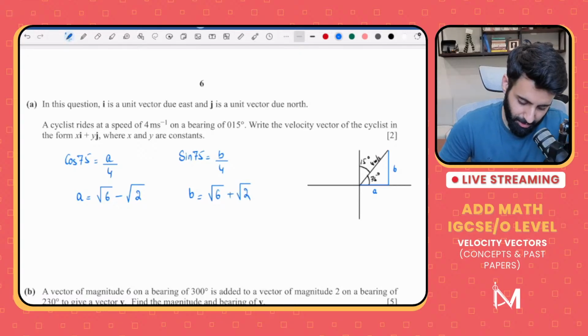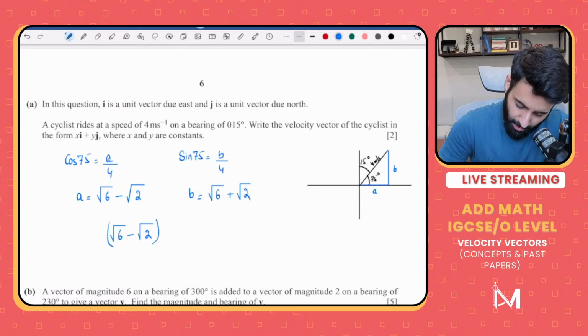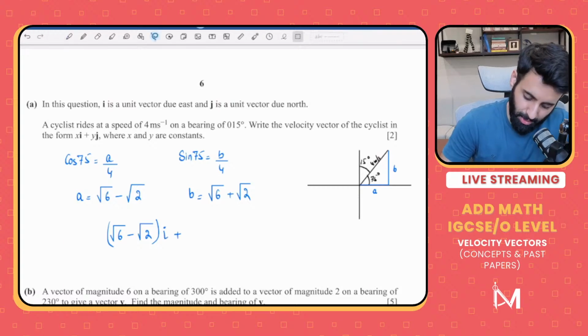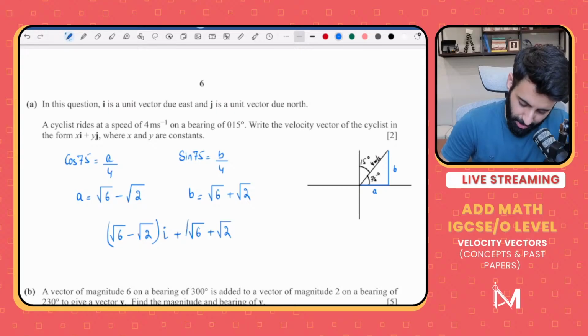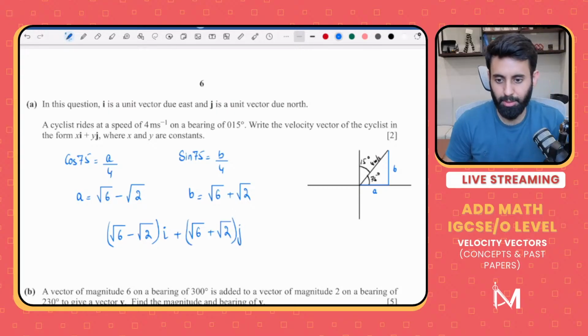So what's the velocity equal to? This is what the velocity looks like. It's root 6 minus root 2, that's the i component, plus, let's take advantage of technology a little, let's write this as it is, make a bracket and j. There you go. Yeah, I'm using good notes.